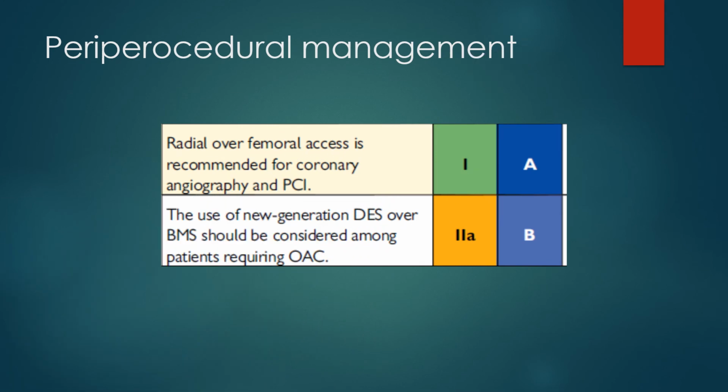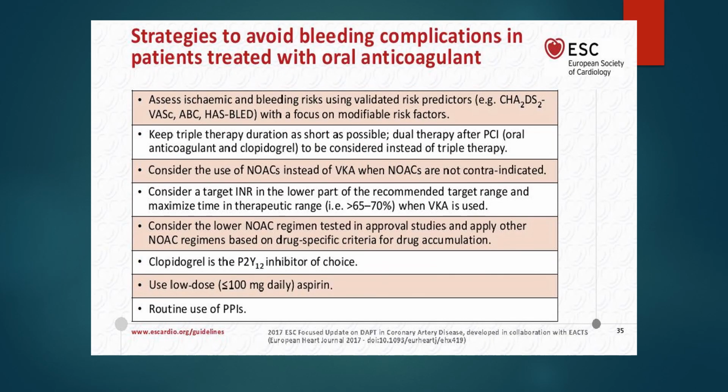According to the guidelines for management of patients on anticoagulation, when you receive a patient with non-STEMI or STEMI, and the patient has an indication for oral anticoagulation, you have to go through some steps in this particular group of patients. First, when you refer the patient for PCI, it's preferred to use the radial artery over the femoral artery to reduce the bleeding complications in these patients. And also, the use of new generation drug-eluting stents, as we have said, the sirolimus eluting stent over a paclitaxel stent, should be considered among patients requiring the oral anticoagulation strategy.